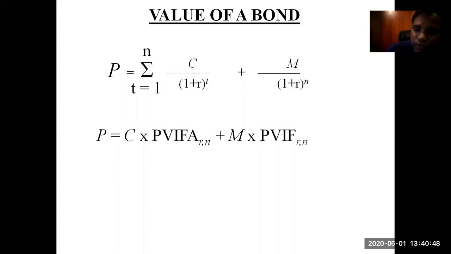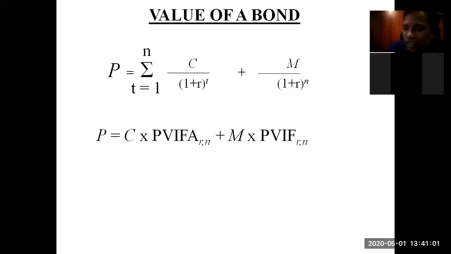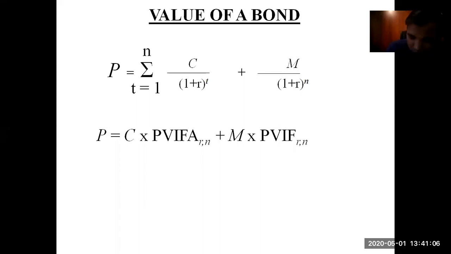Now here, instead of future value, the amount that you are going to receive in the future is in the form of a coupon. When you are investing in a bond, keep in mind that a bond comes with certain advantages, and one of those advantages is receiving interest from the bond. So if you are investing in a bond, you are going to receive a certain rate of interest every year, which is known as the coupon rate. It is known as coupon rate rather than interest rate in bonds. So C stands for coupon.